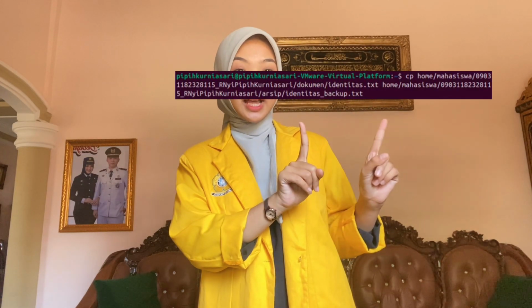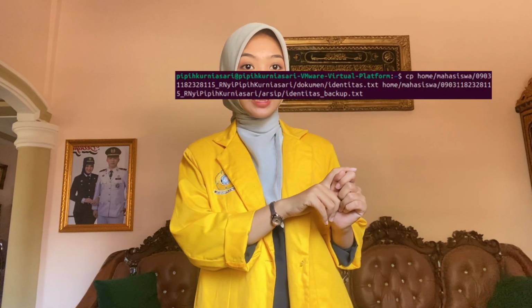In the second question, we use the following commands to create a file named identitas.txt. Second, copying the file to the archive directory. To make a backup copy, we run the following command.